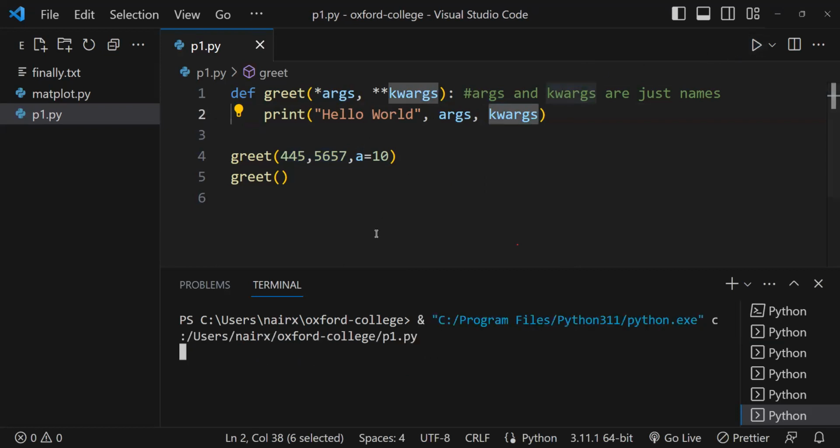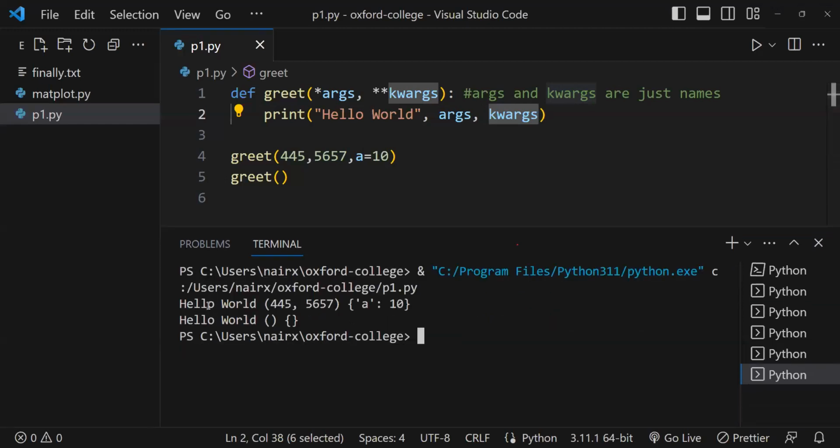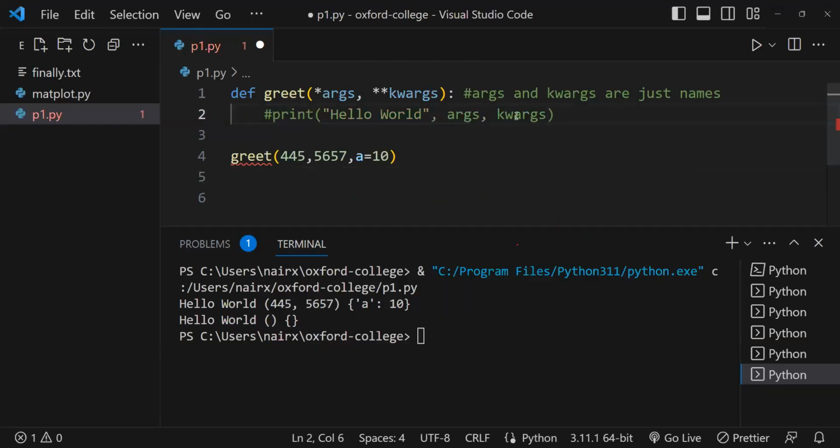Let's say I run this. It's printing hello world 445 5657, and then A is 10, right? The value of A is 10. The second time I called without passing anything, it's blank. So this is the advantage of using args and kwargs. Now, once we have this, we can access it one by one, like an array or list.